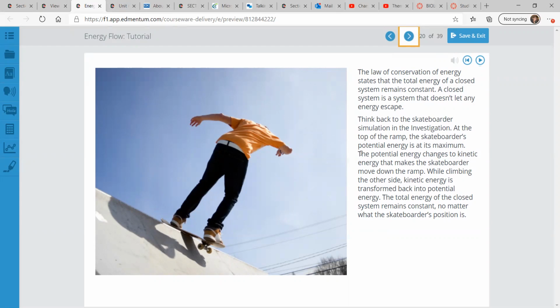Think back to that skateboarder simulation that we did last time. At the top of the ramp, that skateboarder's potential energy was at its maximum. And then the potential energy changes to kinetic energy that makes the skateboarder move down the ramp with some velocity. And then when he's climbing the other side, kinetic energy is transformed back into potential energy. The total energy of the closed system remains constant no matter what that skateboarder's position is.